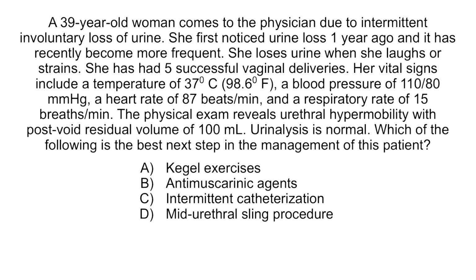Okay, so this patient has intermittent involuntary loss of urine, and she loses urine when she laughs or strains. And these activities increase intra-abdominal pressure. Therefore, the most likely diagnosis in this patient is stress urinary incontinence. And that diagnosis is further supported by the fact that she has had 5 successful vaginal deliveries. Generally, multiple vaginal deliveries contribute to pelvic floor instability and stress incontinence. But what's the next best step in management?